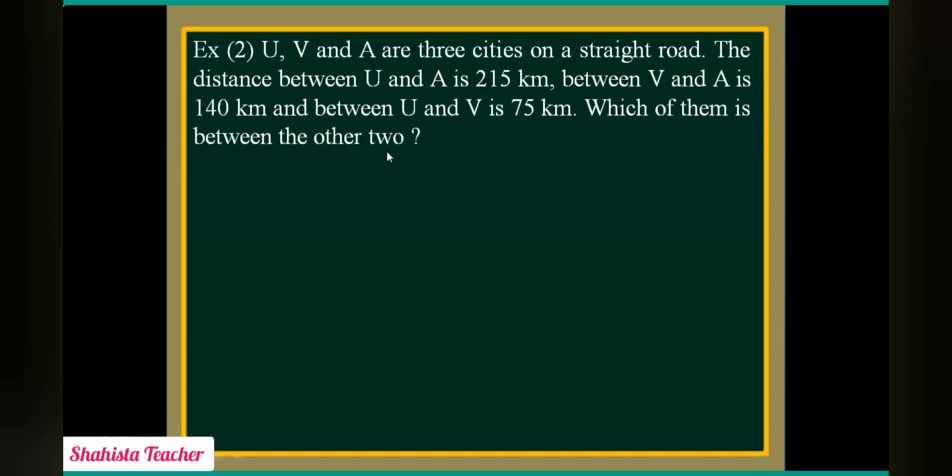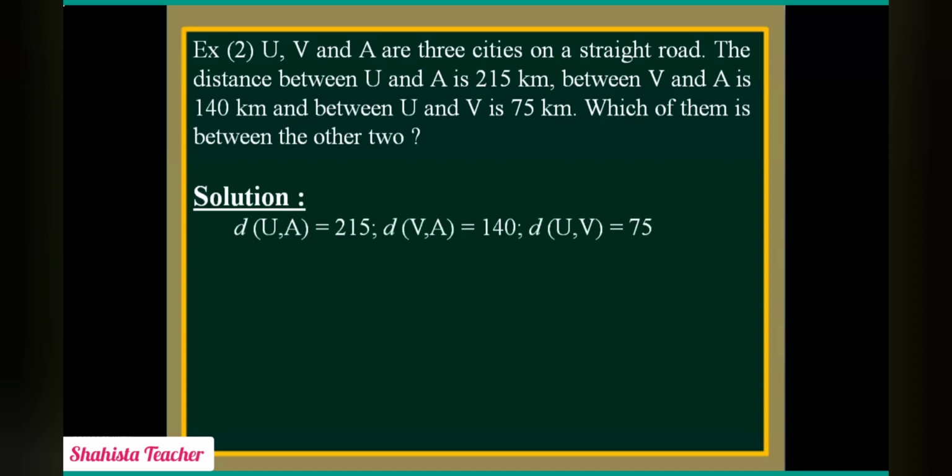Now here we have to see the betweenness of the cities. So first we will write the solution, and in that we will write the given part. Here we have to see which city is in between the other two. So we'll write the solution. After that we will write given. First, the distance of U and A is 215 km. Distance of V and A is 140 km and distance of U and V is 75 km.